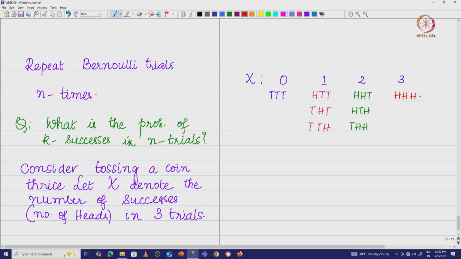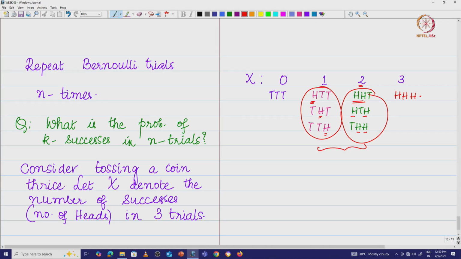Now let us look at this and this, then we will try to understand this better. So what do I have? In 3 trials I can have the first success. If I am just talking about one success, the first success can come in the first trial or the second trial or the third trial. Suppose I want to look at 2 successes, 2 heads can come in the first 2 trials, or in the first and third trial, or in the second and third trial. That means there is something interesting that is happening in these 2 cases.